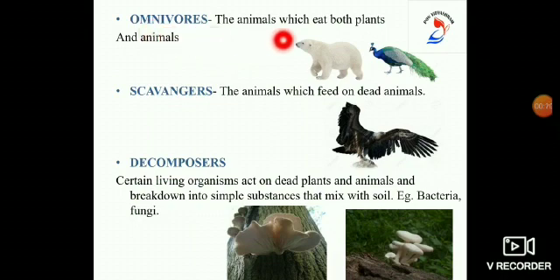Omnivores. The animals which eat both plants and animals are called omnivores. Example: peacock, bear and human beings. Scavengers are the animals which feed on dead animals. And then decomposers. Decomposers are living organisms that act on dead plants and animals and break them down into simple substances, and these simple substances mix with soil. Examples for decomposers are bacteria and fungi. Scavengers and decomposers play an important role in cleaning the environment.